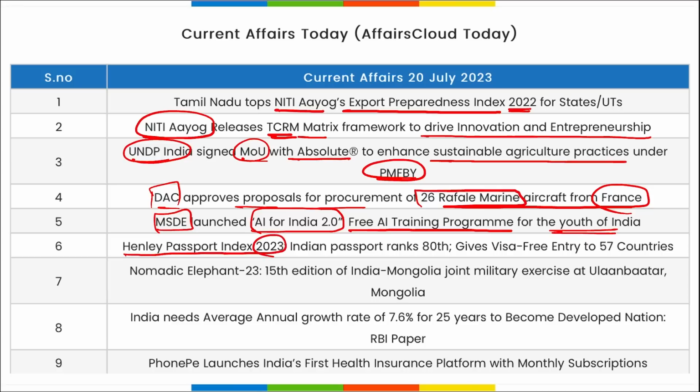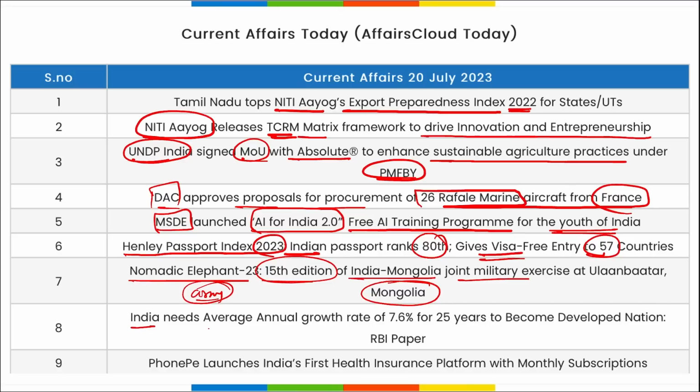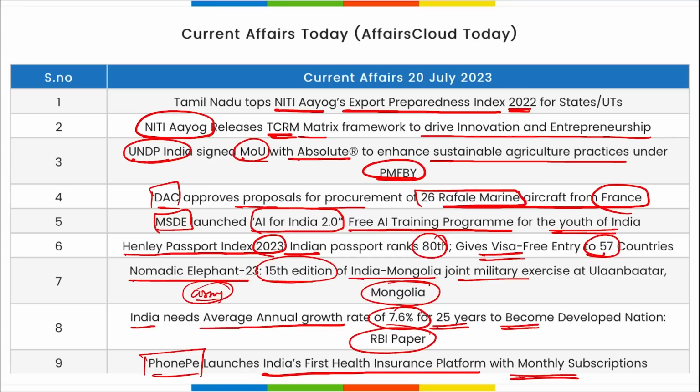Henley Passport Index 2023 was released and the Indian passport was ranked 80th here. That gives us visa-free entry to 57 countries, and Singapore was in first position. Nomadic Elephant, the 15th edition of the India-Mongolia joint military exercise, was held in Mongolia between the armies of these two nations. Then India needs average annual growth of 7.6% for 25 years to become a developed nation as per an RBI paper. Then PhonePe has launched India's first health insurance platform with monthly subscriptions.